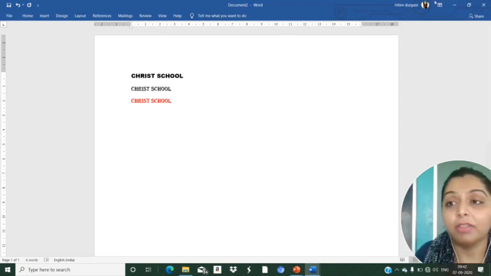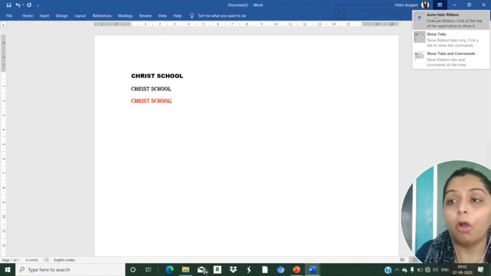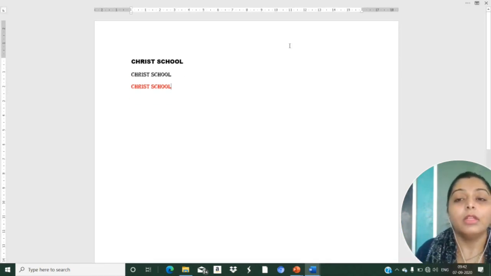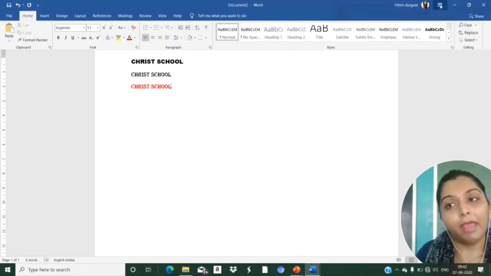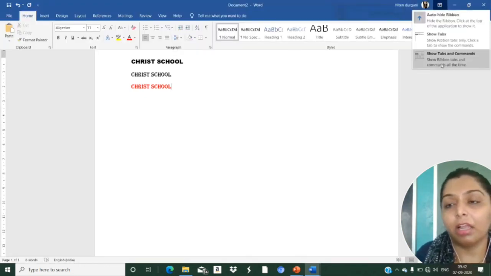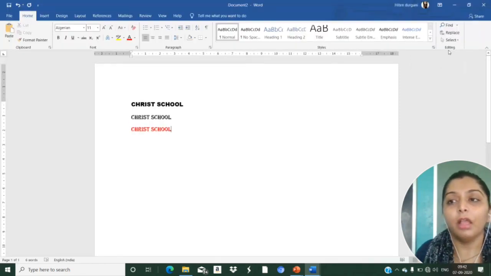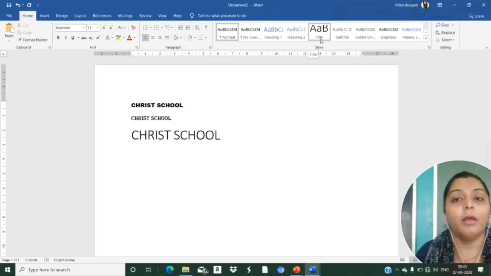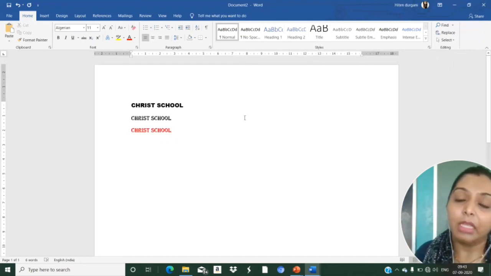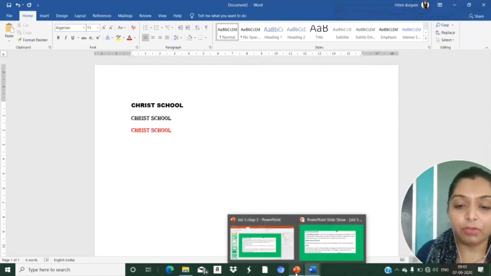This is the difference. If I click on auto-hide ribbon, see, सब कुछ चला गया, tabs भी चले गए, commands भी चले गए. Understood how we will go back? We will just click on these three dots. Okay, we are back and we will just click on Show Tabs and Commands. Okay, देखो सब कुछ हमारे पास आ गया, tabs भी आ गए and commands भी आ गए. Clear to you children? Understood very well?